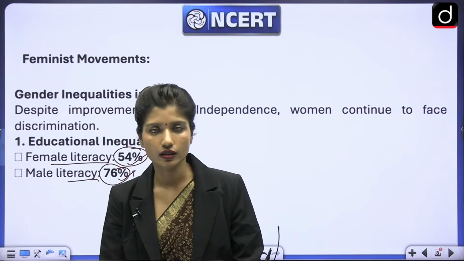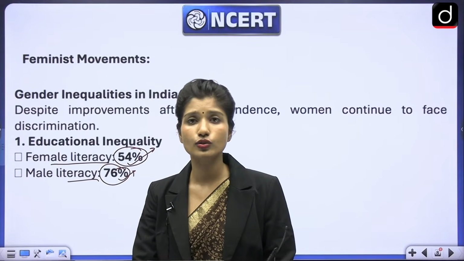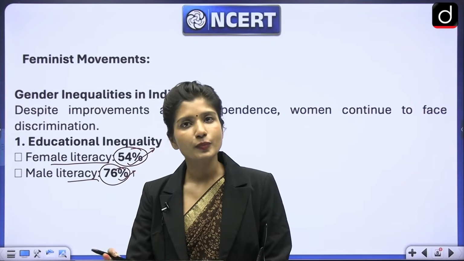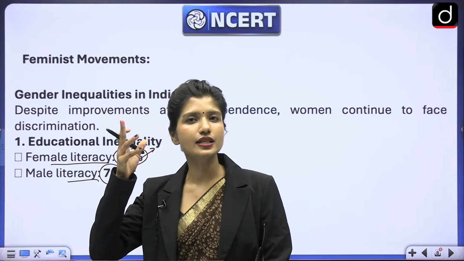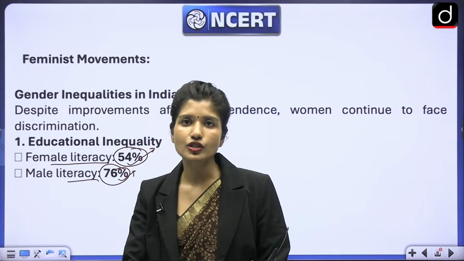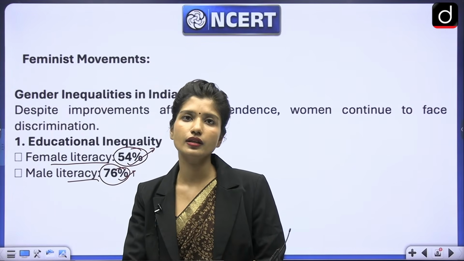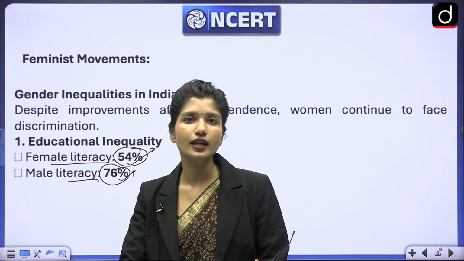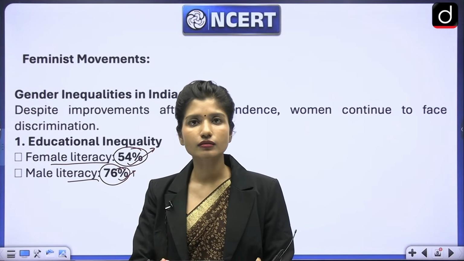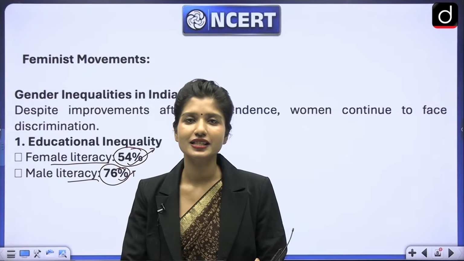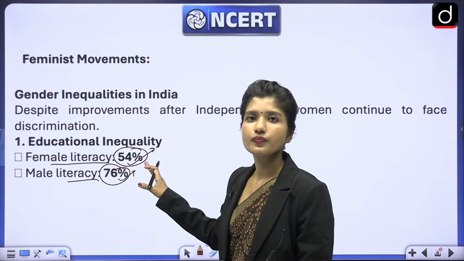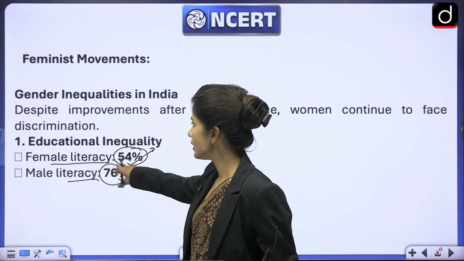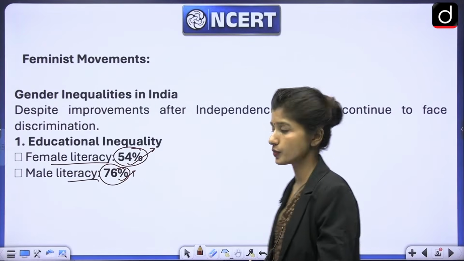Usually, even now, if you look at well-to-do families also, they give preference to the son. They give preference to the education of the son, especially in middle class families, because the same mindset is still there that the girl is going to get married. So anyway, she's not going to earn for us, and in her marriage we will have to spend money. So we have to spend money anyway, so why spend on education? That's the mindset I have seen in a lot of people, right? Because of that, the dropout rates are very high when it comes to female education. So female literacy is 54%, male literacy is 76%.